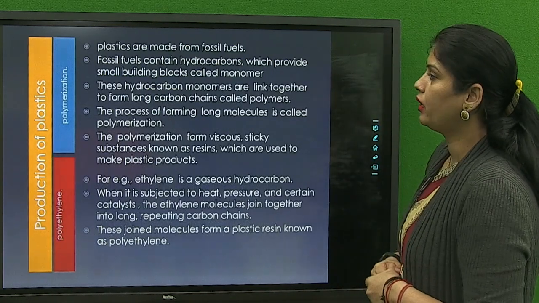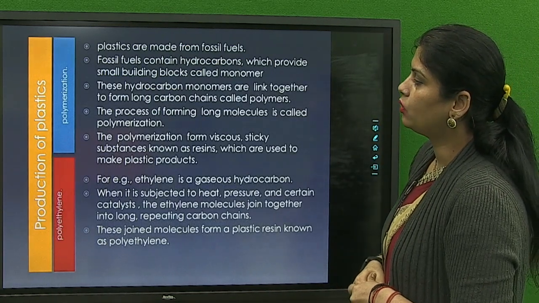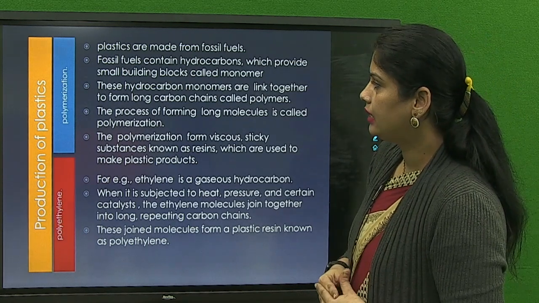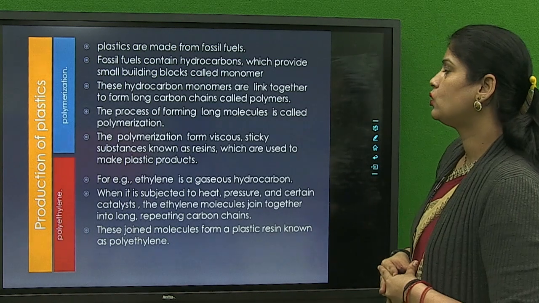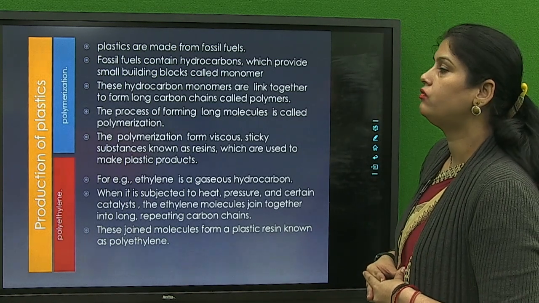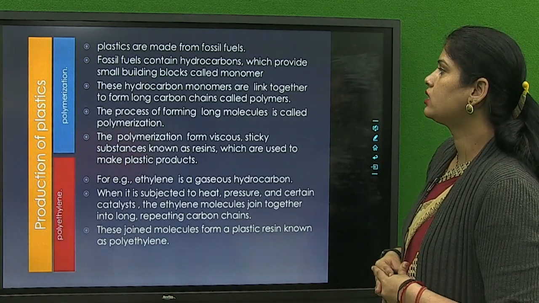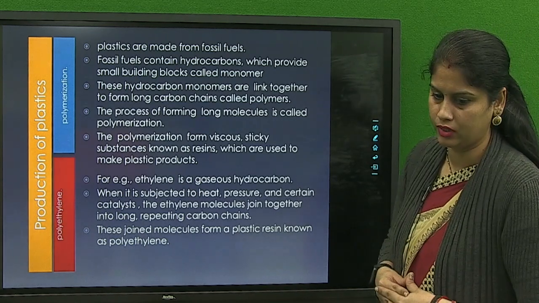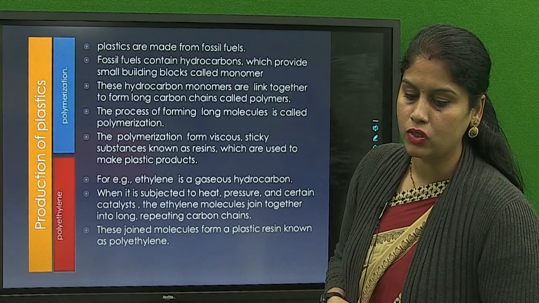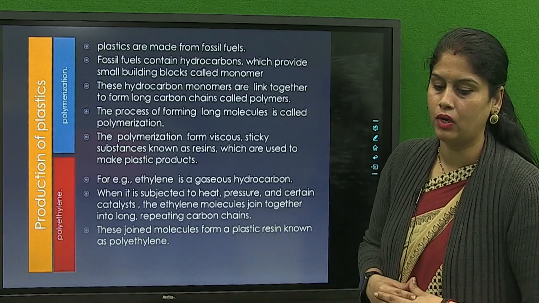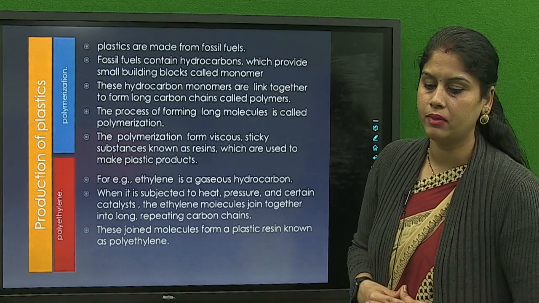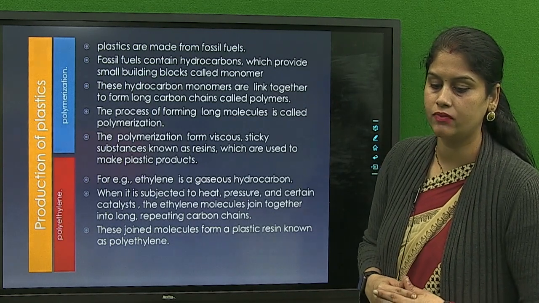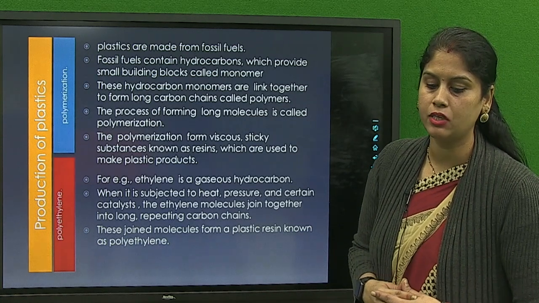Now come to the next point, production of plastics. Production of plastic is basically by two processes, that is polyethylene and polymerization. As we know, plastics are made from fossil fuels. Fossil fuels contain hydrocarbons which provide small building blocks called monomers. The process of forming long molecules is called polymerization, and the polymerization forms a viscous sticky substance known as resins, which are used to make plastic products.